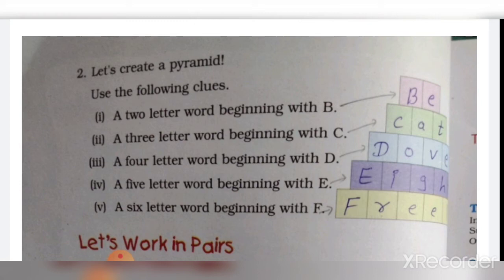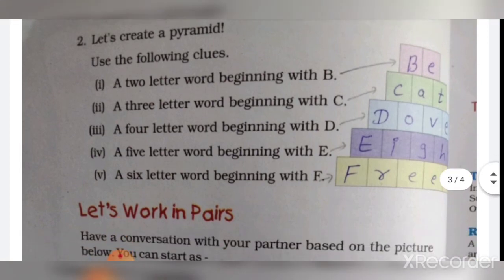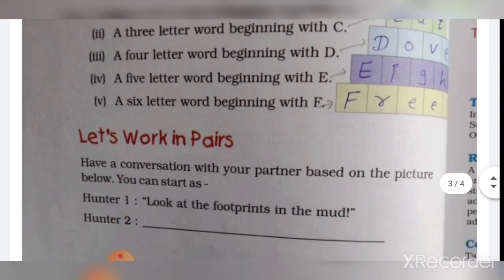For reference you can use my videos. I will keep the link in the description box. You can go through it and revise all the spellings which you have already learned in your previous class.